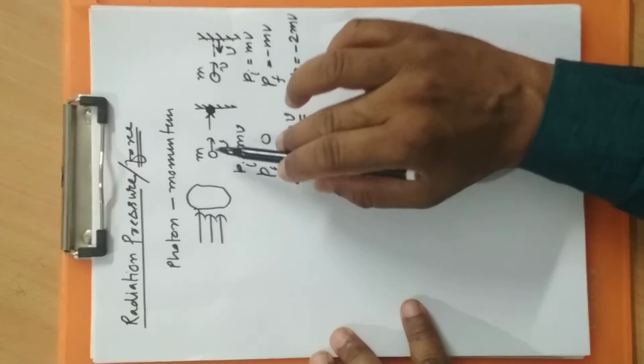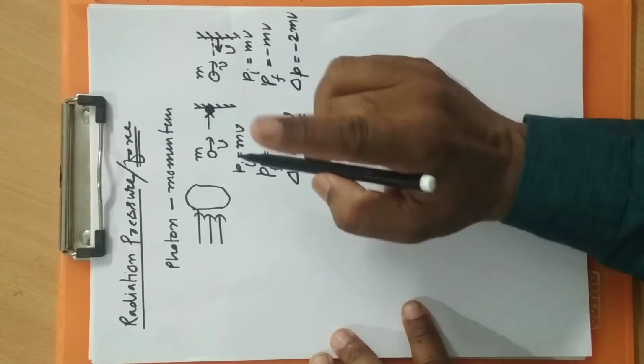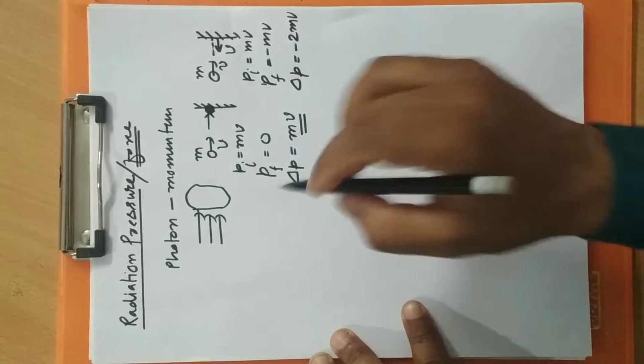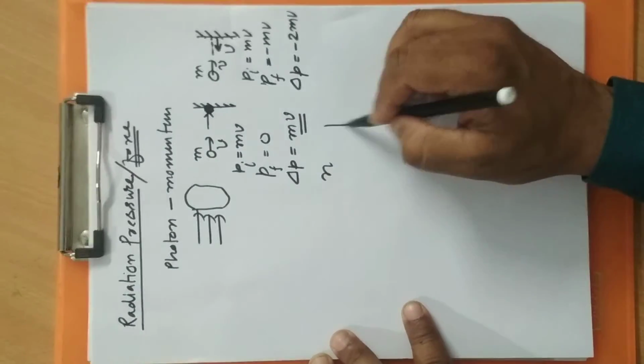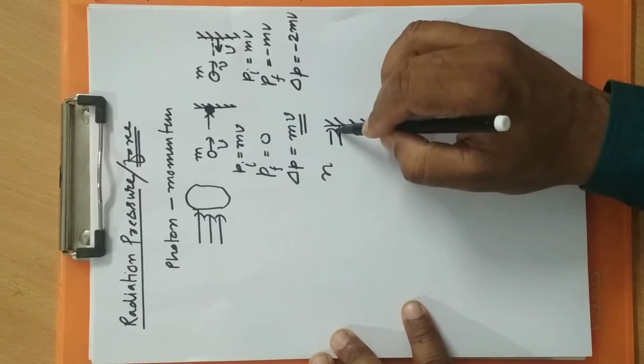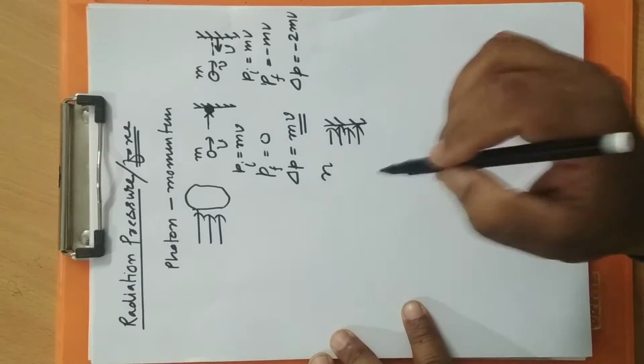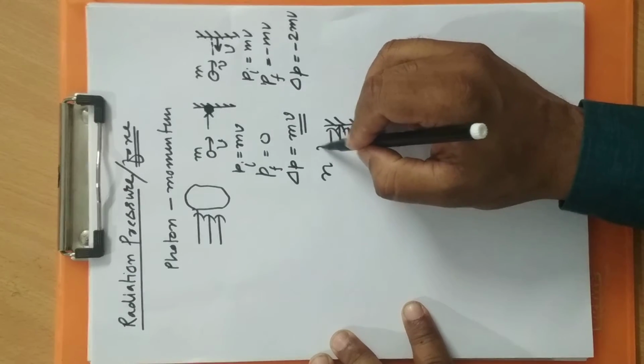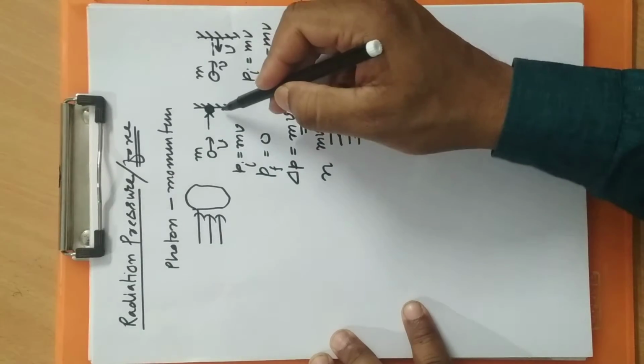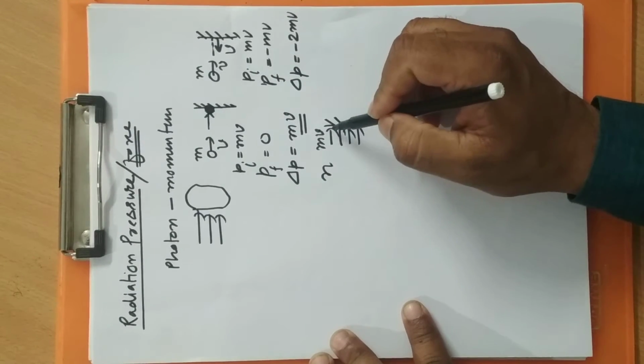If this is the change in momentum, let us understand the change in momentum per second. In this situation, suppose every second n balls are striking, and the change in momentum of each ball is mv, as in the first situation when the ball gets stuck after striking.